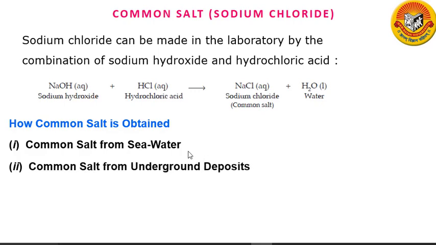Common salt can also be obtained from underground deposits. Underground deposits of common salt are found in many parts of the world. The large crystals of common salt found in underground deposits are called rock salt. Rock salt is usually brown due to the presence of impurities in it. Rock salt is mined from the underground deposits just like coal.